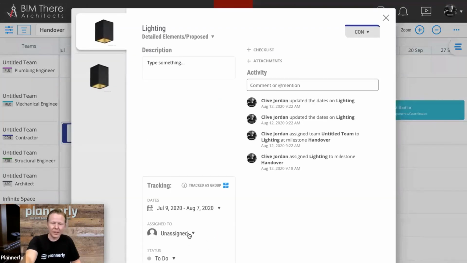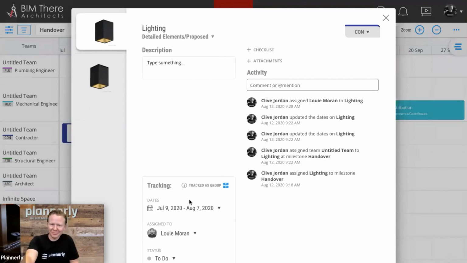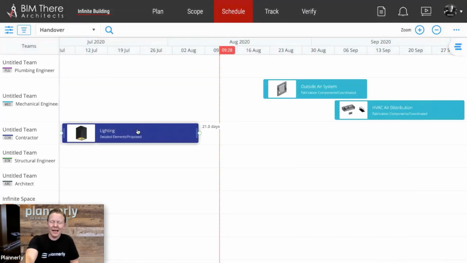Can I assign this one? Okay, so the contractor might be the ultimate responsible team, but who's accountable at this point in time? And I'm going to give this to Louis. And you can see and track these changes. You can see that I've now assigned this to Louis. Now this task has a responsible party and an accountable party.